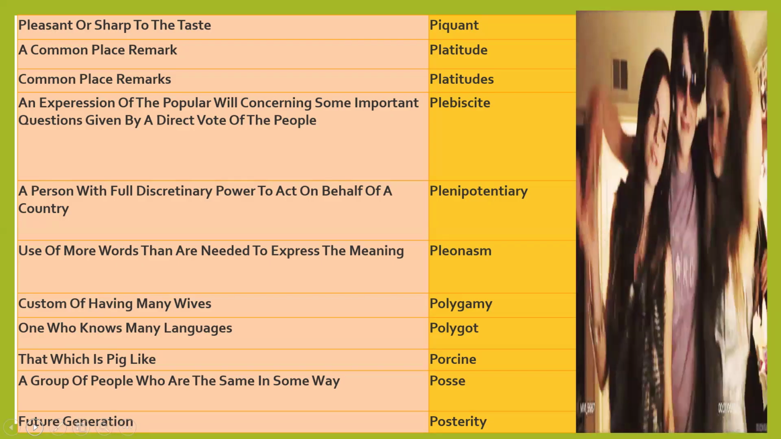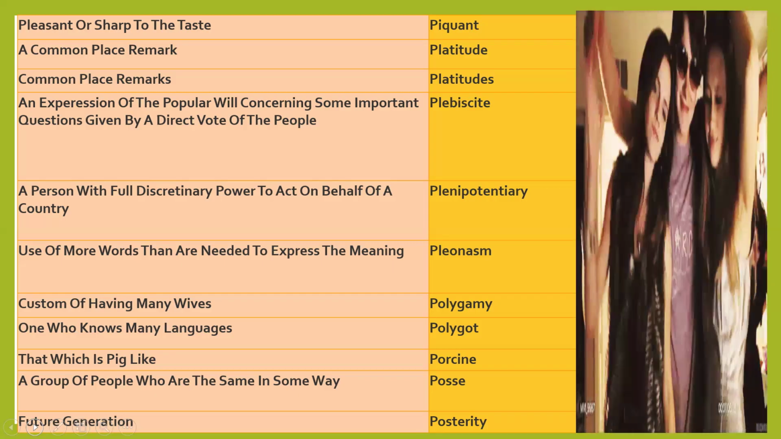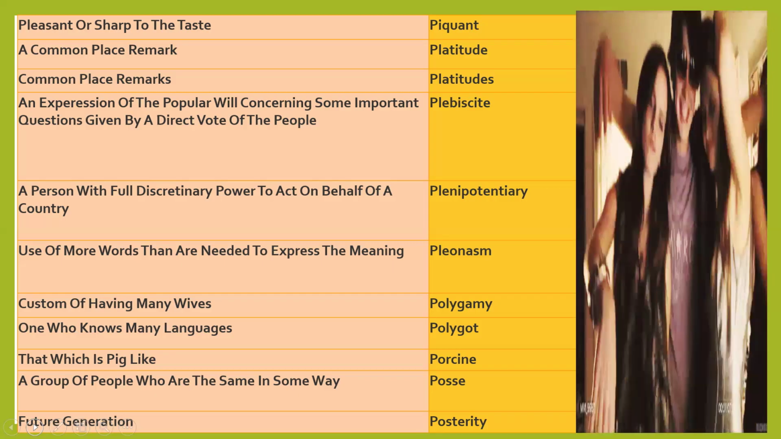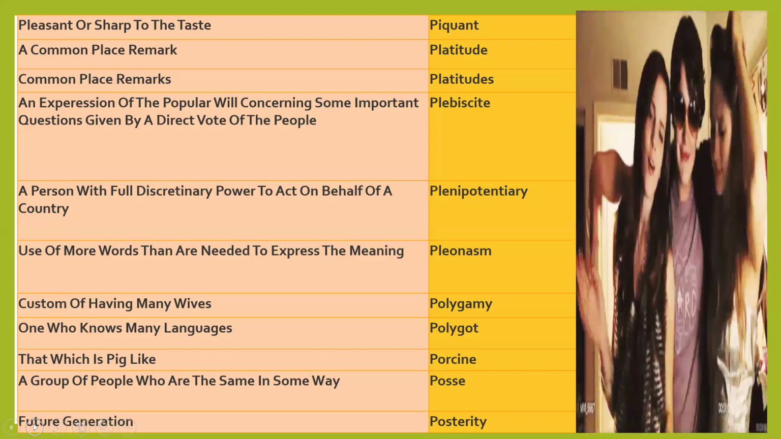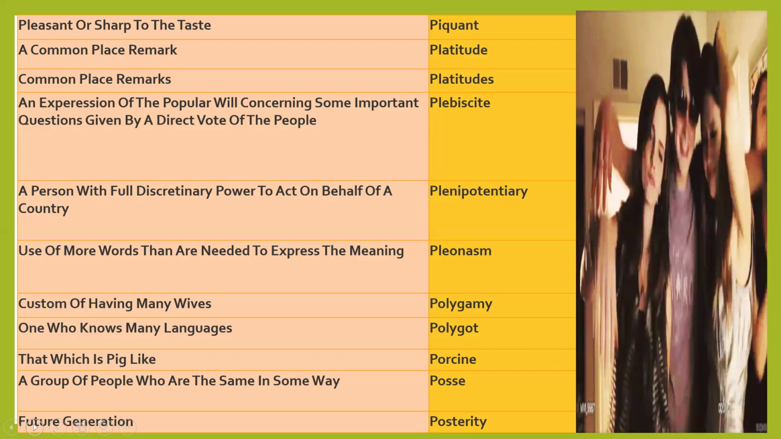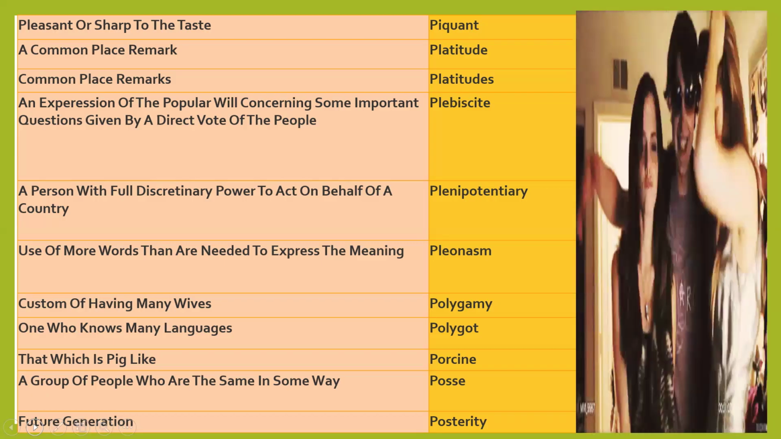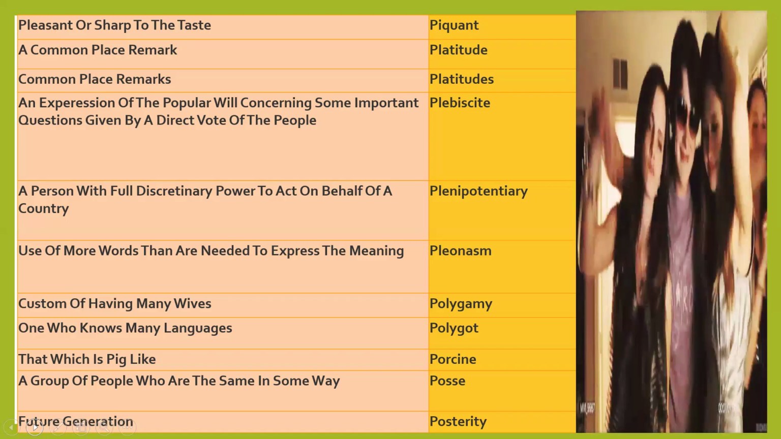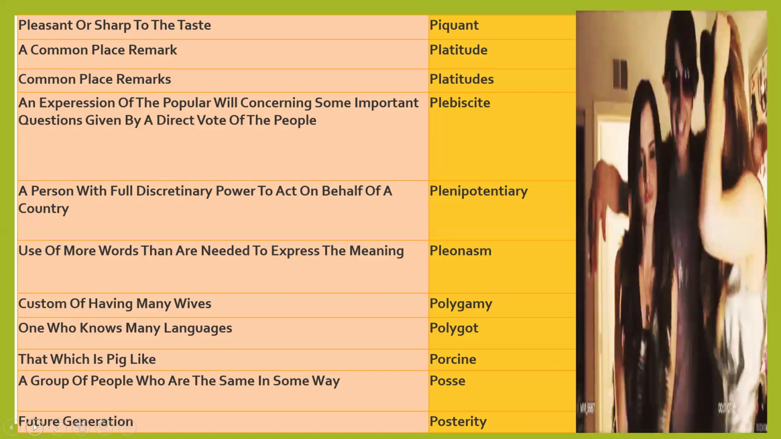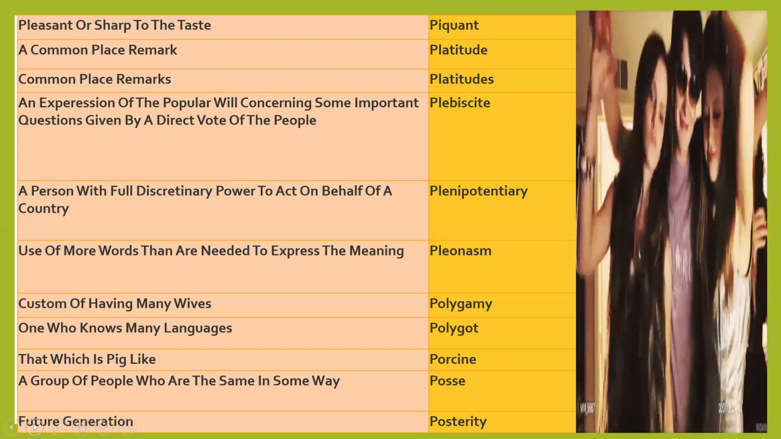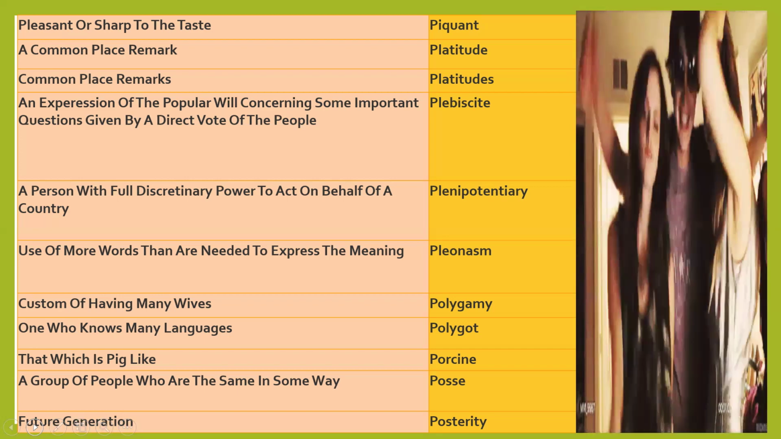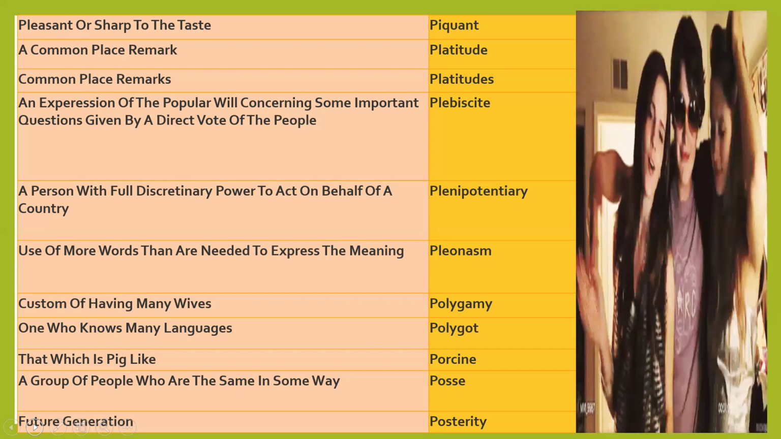That person is known as a plenipotentiary. Potentiary means he has the potential to act on behalf of a country, in place of that country. Plenipotentiary: to act on behalf of a country, to get that full power, discretionary power.